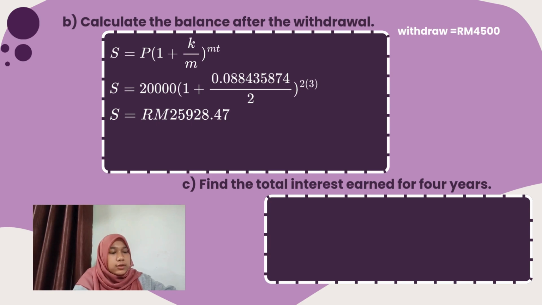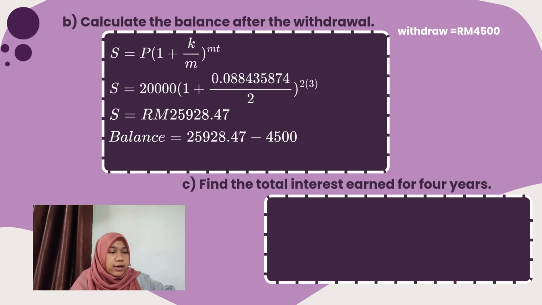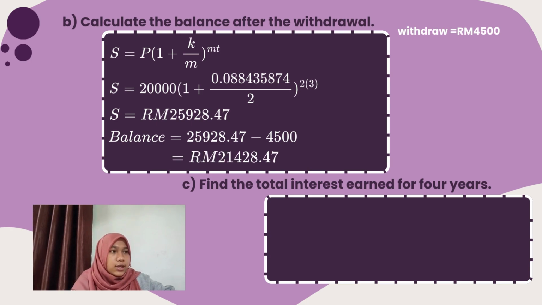For the interest rate, we have to use the amount before rounding to avoid errors in the difference in accumulated amount, which is 0.088435874 compounded semi-annually for 3 years. So we get the total amount of 25,928 ringgit 47 cents. Then Mr. Faiz withdraws 4,500 ringgit. So the remaining balance is 21,428 ringgit 47 cents.